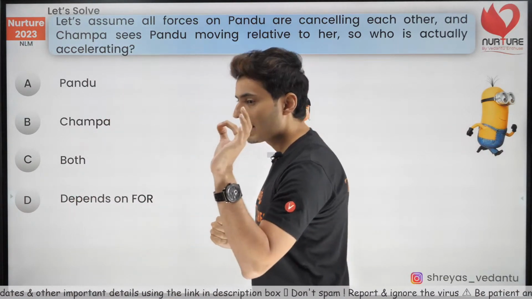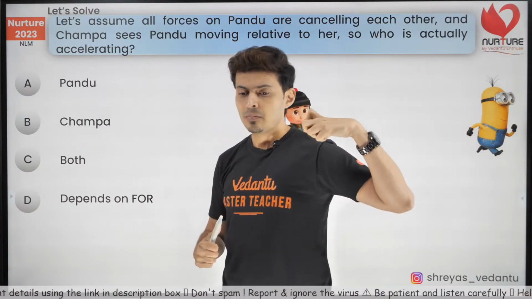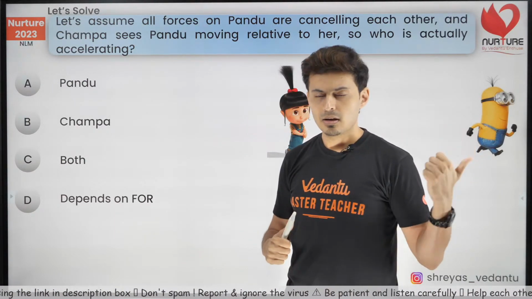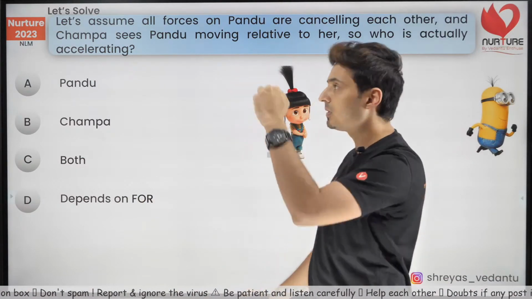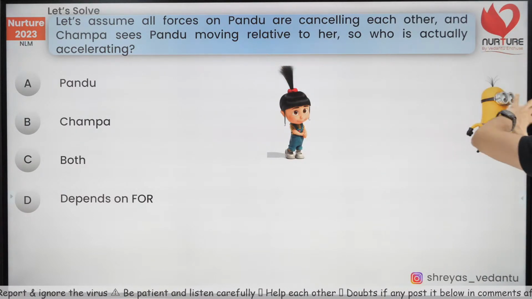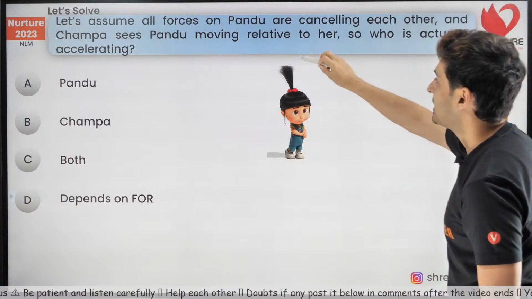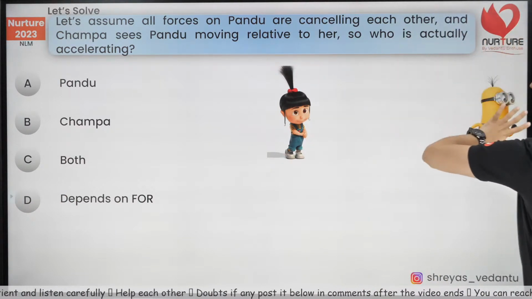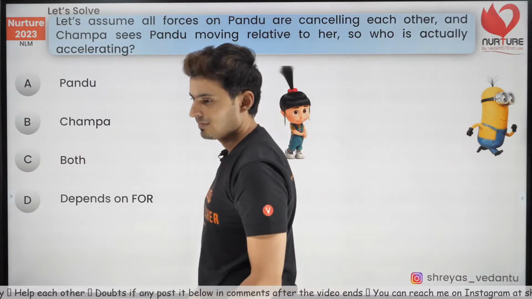Okay, now how was the previous question's answer? Net force depends on the net force. You will understand it through this question. Observe this. Let's assume all the forces on Pandu are cancelling each other. On the Pandu, they are cancelling each other. And Champa sees Pandu relative to her. So who is actually accelerating? Think about it.